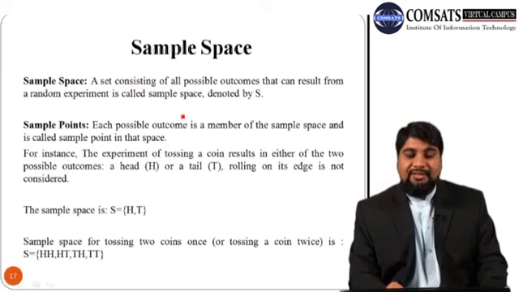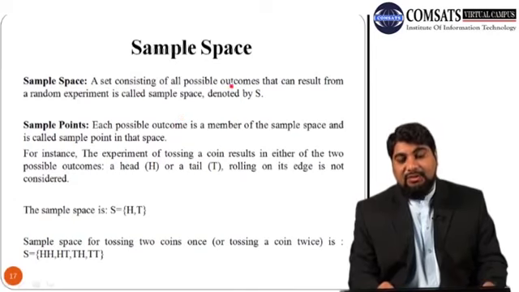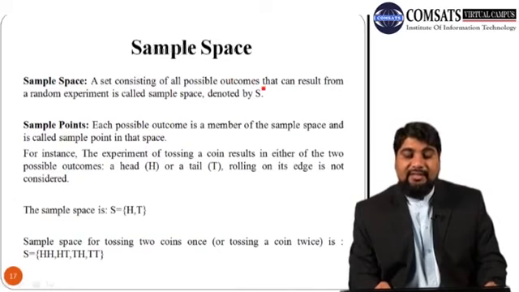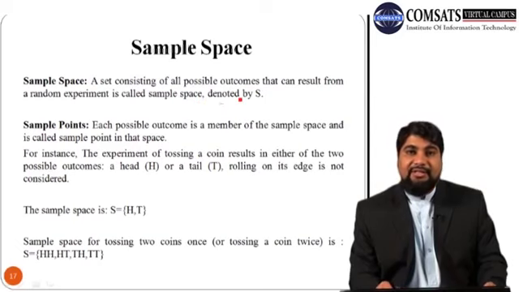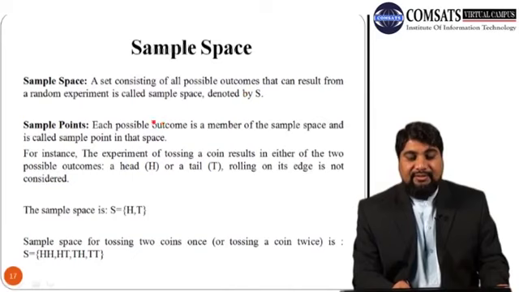Next we discuss the concept of sample space. A set consisting of all possible outcomes that can result from a random experiment is called sample space. It is denoted by capital S. Suppose we tossed a coin and it has 2 possible outcomes, head and tail.